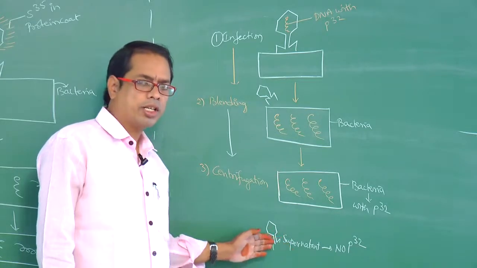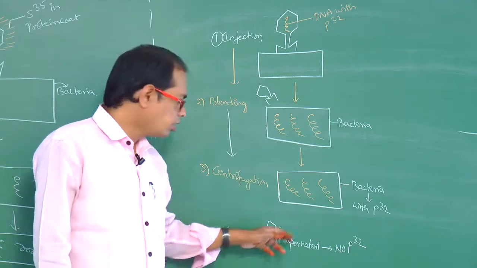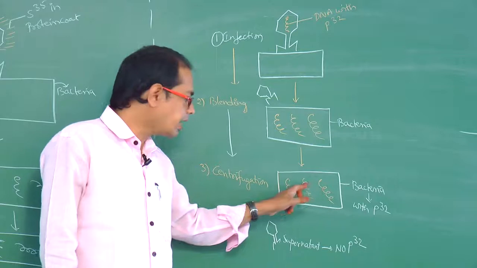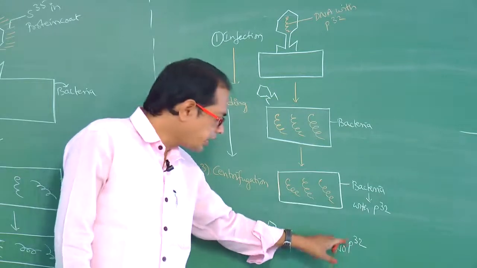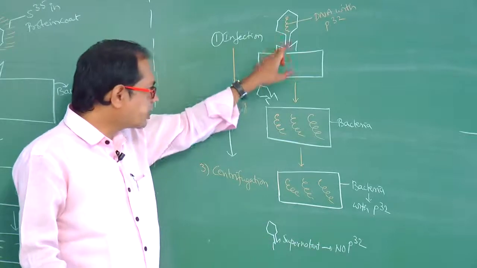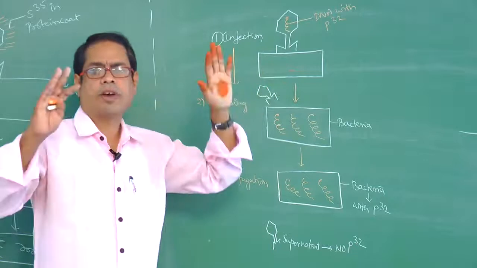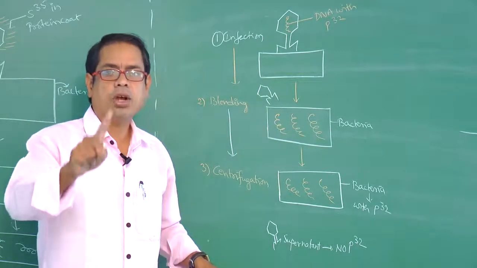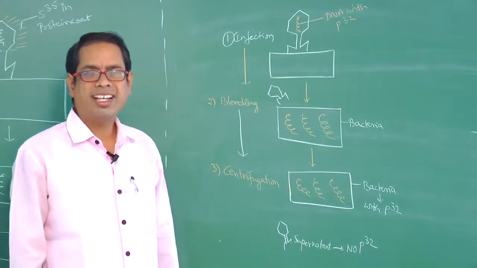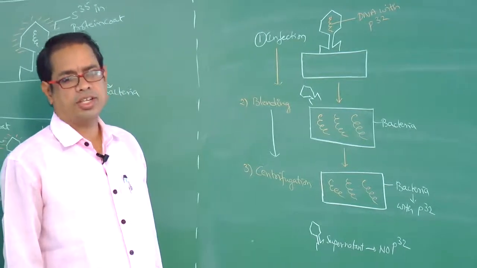This supernatant has the protein coats of bacteriophages. P32 is detected in bacterial cells, not in the supernatant. So by this, DNA is transferred from one organism to another. Finally, the unequivocal proof that DNA is the genetic material is by Hershey and Chase.